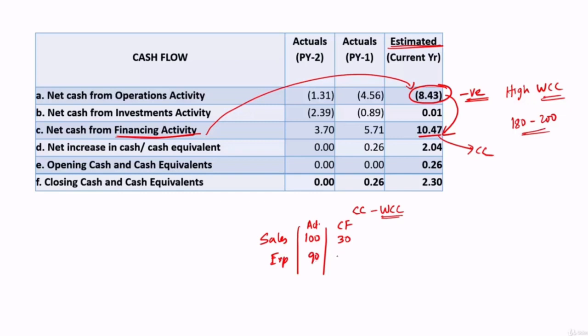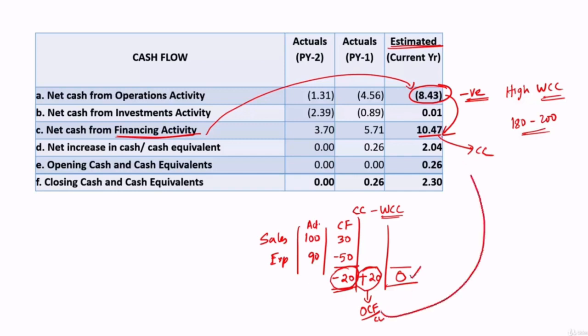Out of 90, what is paid is, let's say, 50. So there is a negative cash flow of 20, and if this 20 is funded by CC, let's say CC available 20, then at the end, if you look at the operational cash flows, it will be 0, because we had negative 20 that was funded by plus 20. If this 20 is captured under operational cash flows itself, as part of current liability, this will become 0.